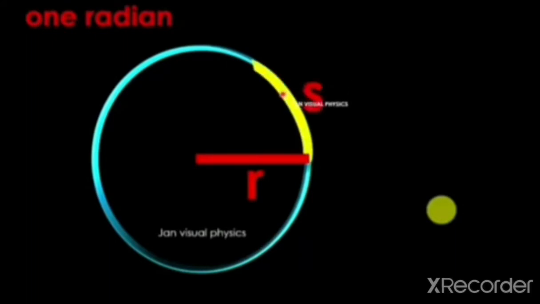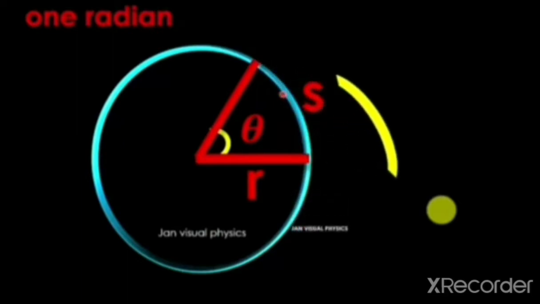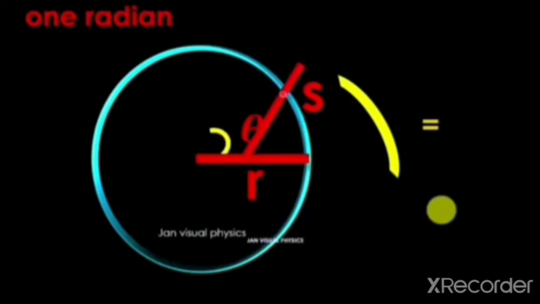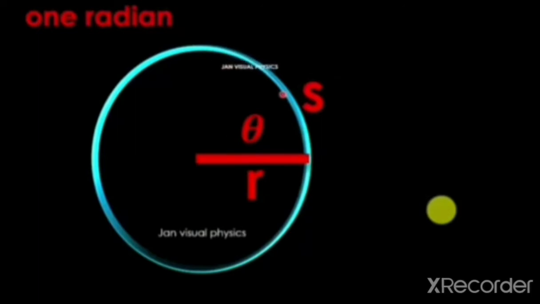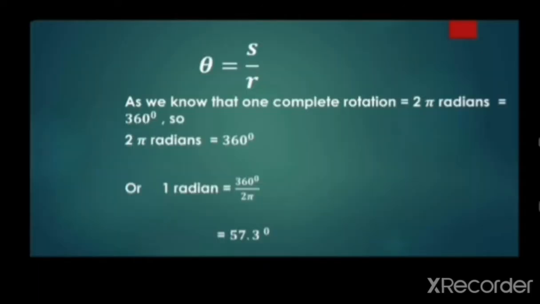Let's understand what is radian once again. You can see R is the radius of the circle, and S is the arc length, and theta is the angle. So here S, that is, you can see in yellow, is equal to R, that is radius. When the arc length is equal to radius, the theta is equal to 1 radian. The formula to measure the radian or angle is theta is equal to S by R. If S is equal to R, the theta will be equal to 1 radian.